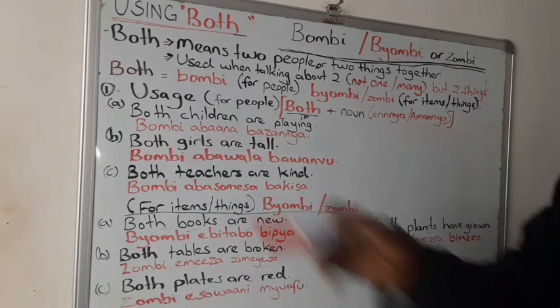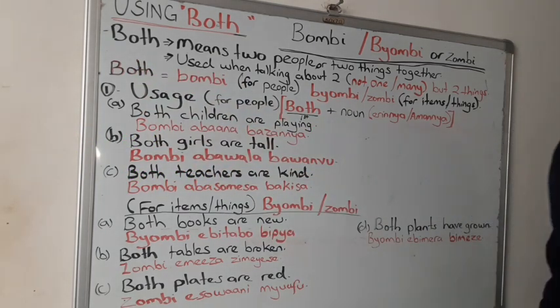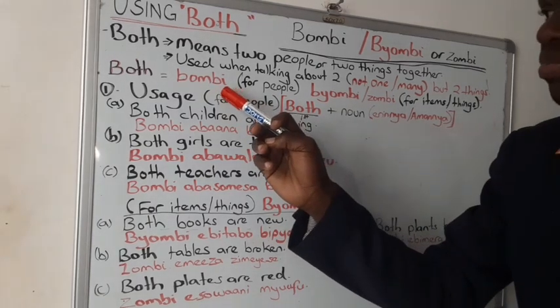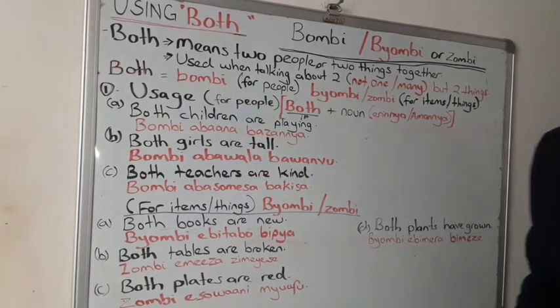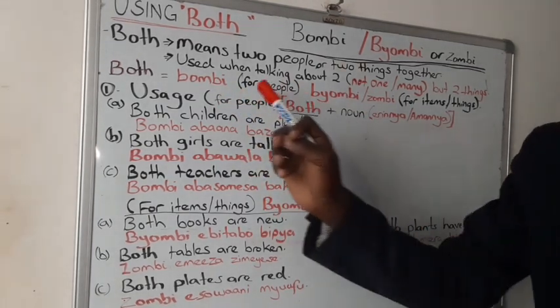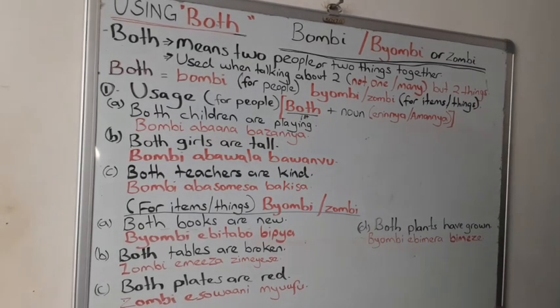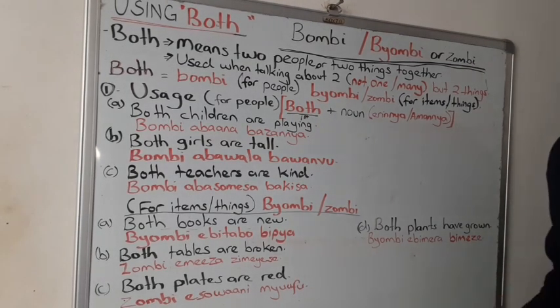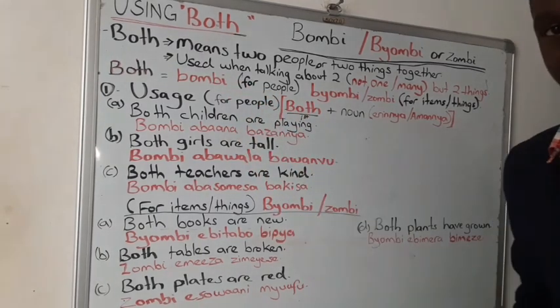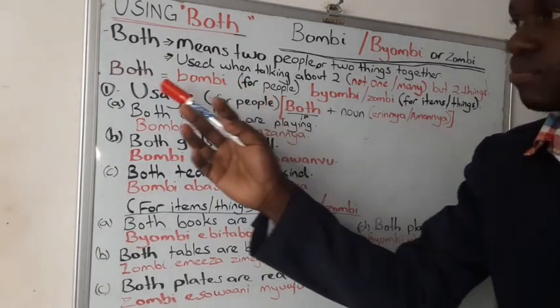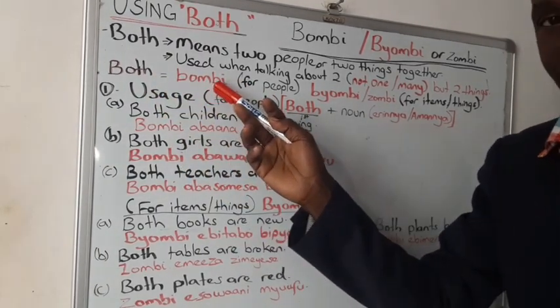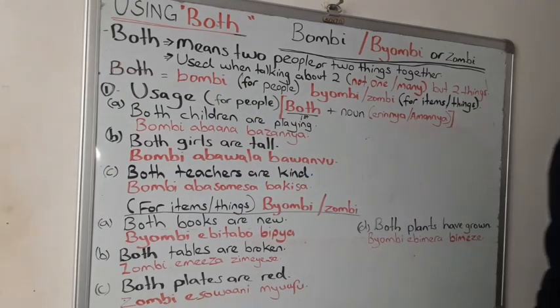A point to note, both in Luganda can be bombi. And bombi, we use it on two people, or for individuals. So for two individuals or two people, we use bombi. Can you repeat that? Bombi. Both. Bombi in Luganda. Good.